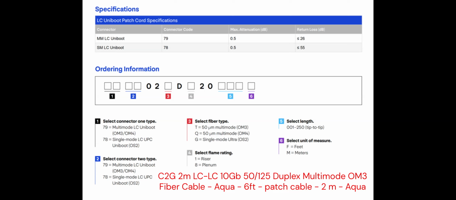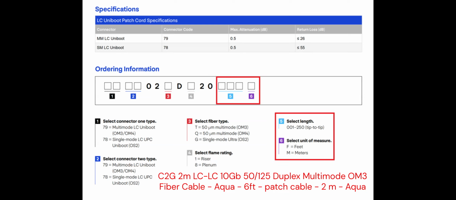Also, the description indicates OM3, which indicates a fiber cable that supports 10 gigabit Ethernet for up to 300 meters. For this reason, T is selected for number 3 of the part number. The flame rating is not specified. Plenum is the more stringent of the flame ratings. These cables are used in spaces that facilitate circulation of air. This is not the case in our scenario, so a riser flame rating is sufficient.